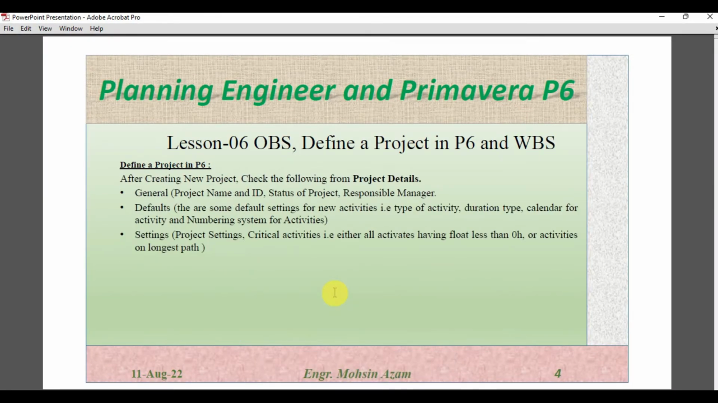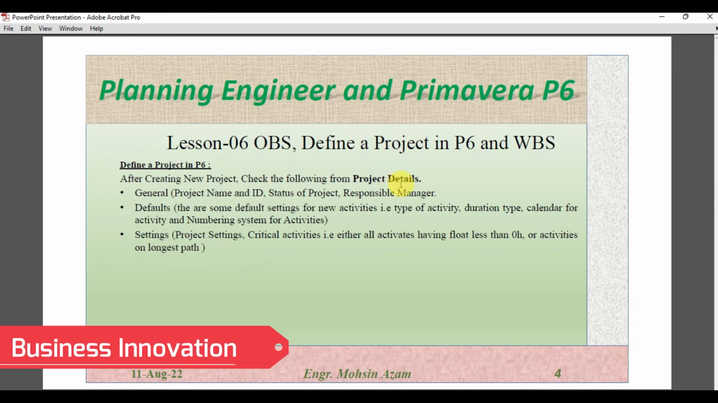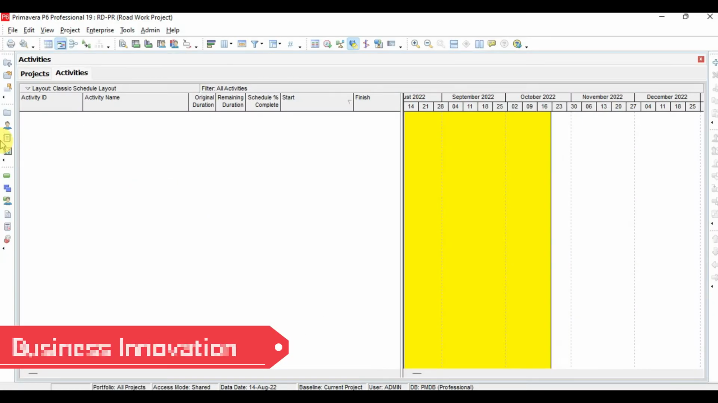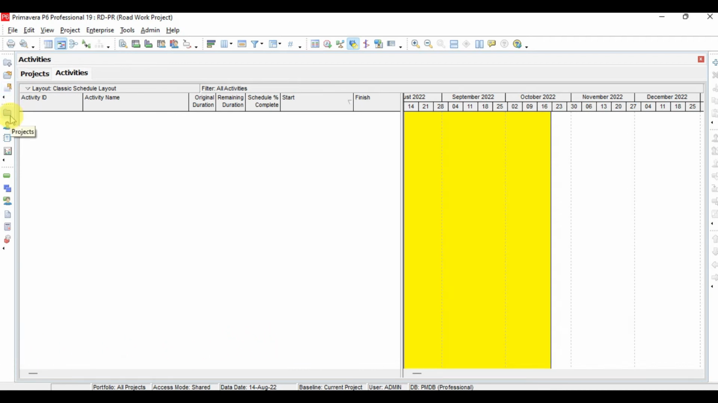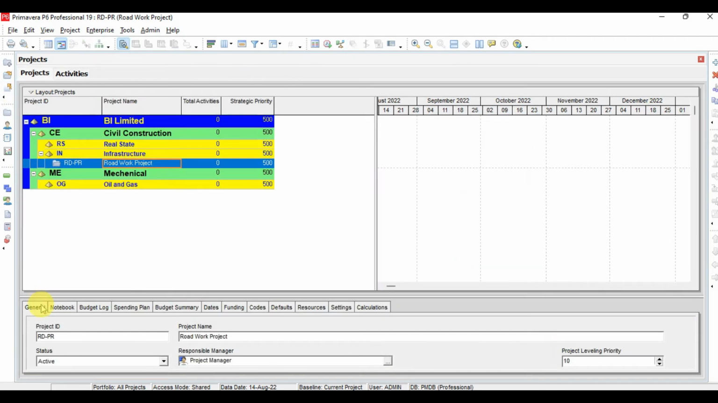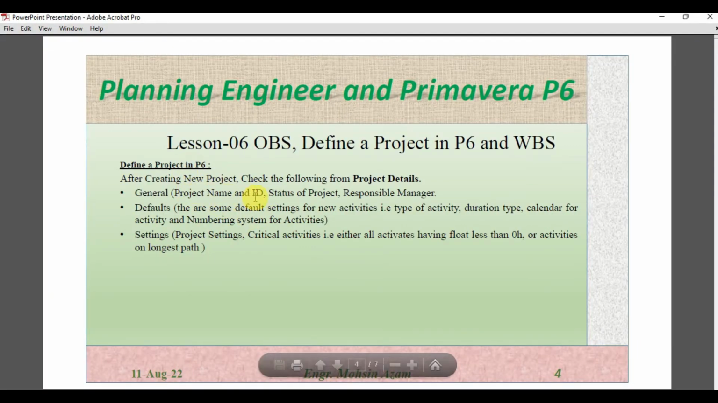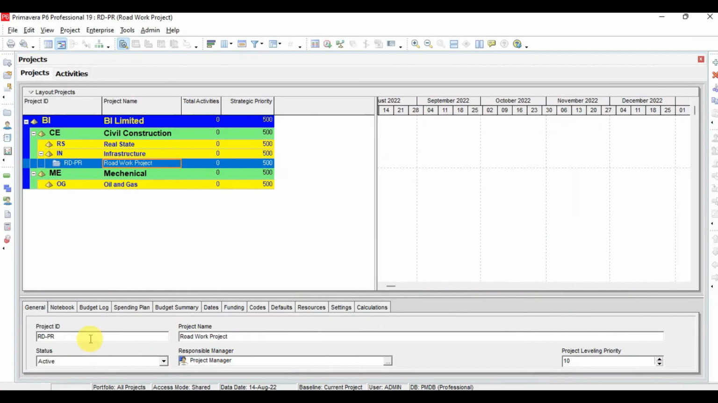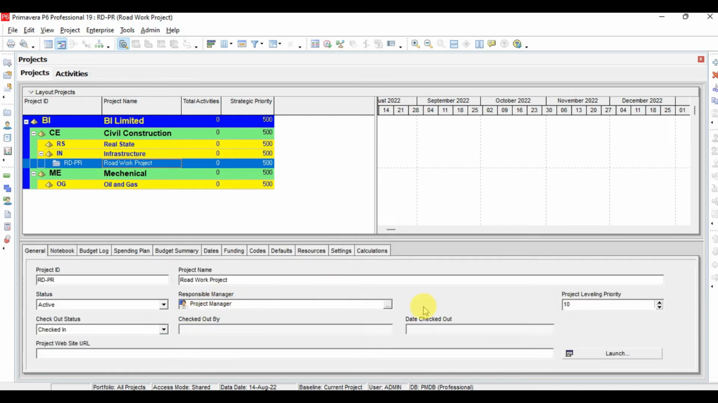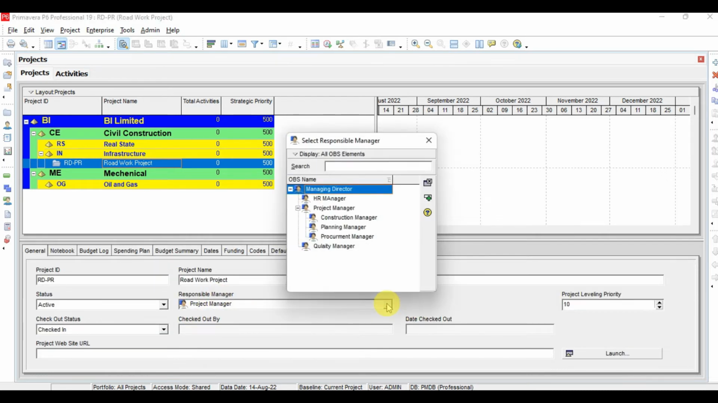Okay, next, after creating new project, the following are the project details. General, we have to click general. So okay, we will go to the project window again. This is actually the project window. This is the symbol for the project. So you have to check in general. We have here project name and ID, status of the project, and responsible manager. From the general you can see here the project ID, and you can change the project ID also. The status is active, and the project name you can also change from here, and the responsible manager can also be changed here. We have the same OBS here, so we can change the responsible manager also.